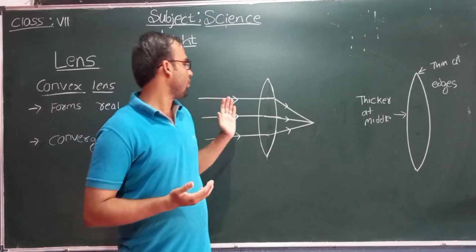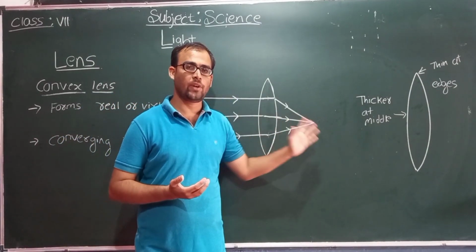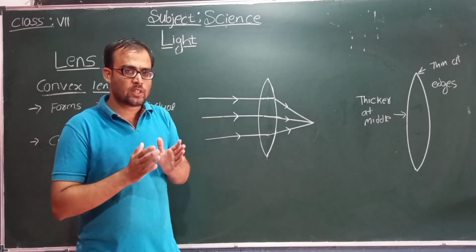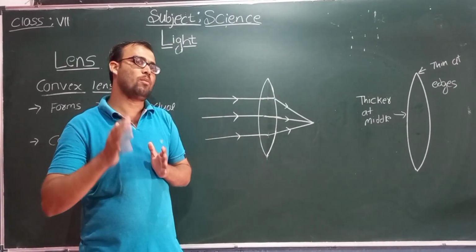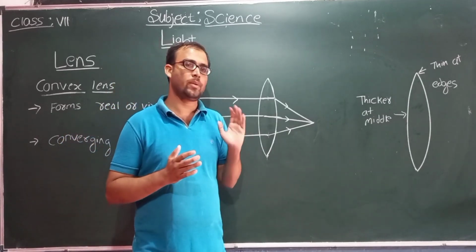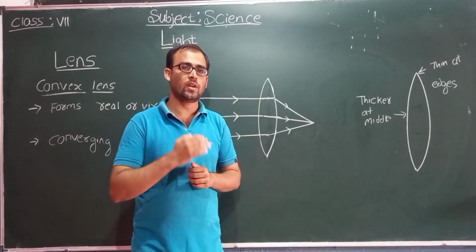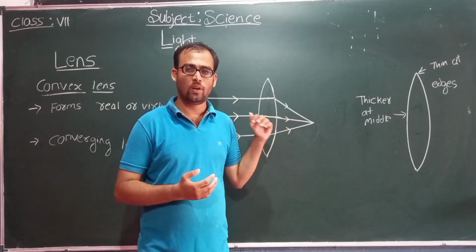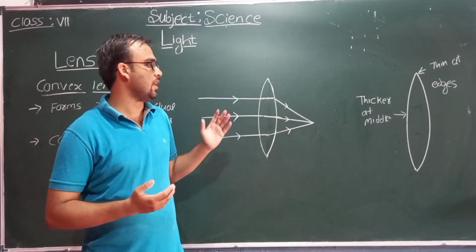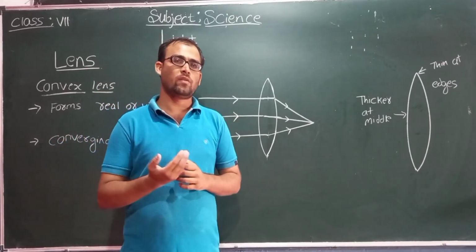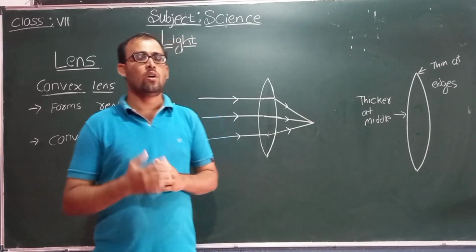The images formed by the convex lens may be virtual or real. A real image means the image which is formed by the actual meeting of lines. The image formed by the actual meeting of lines is called a real image. For your class it is not there; you will learn image formation by lenses in higher classes. The image formed by the convex lens may be real or virtual.